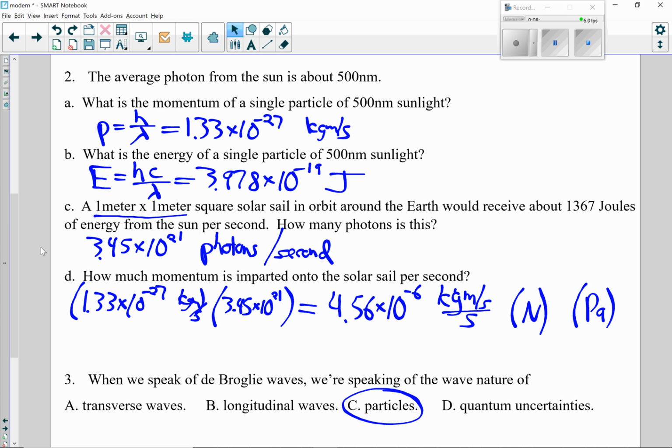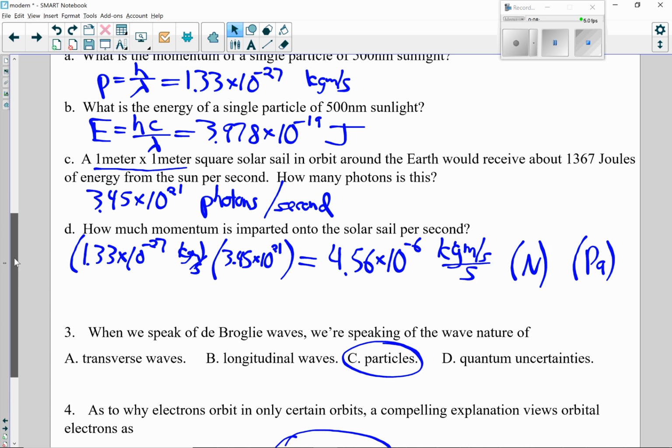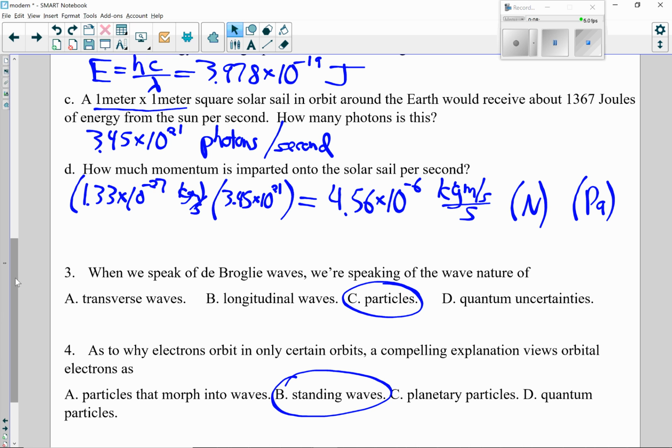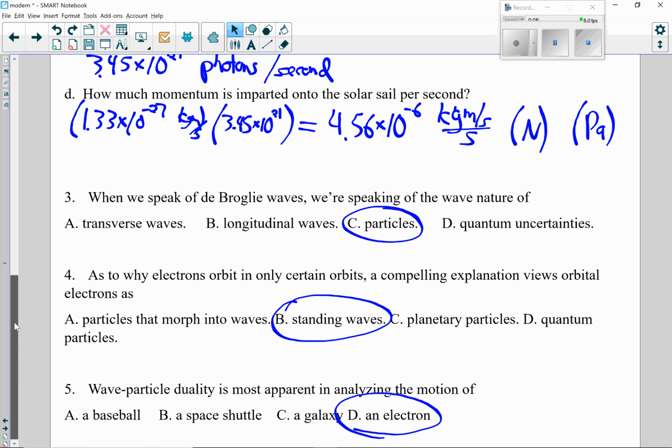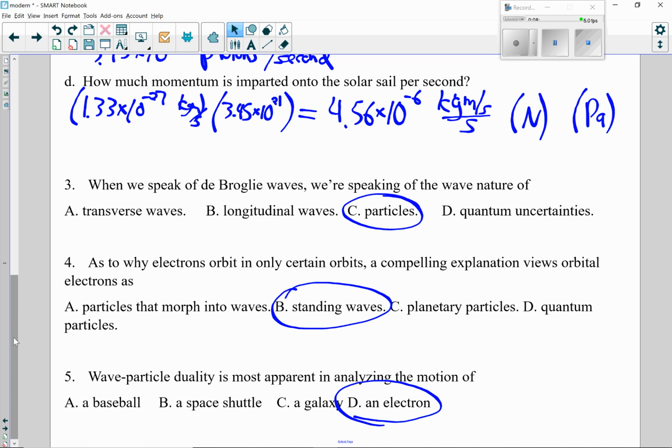The next one, which you can already see on the screen: when we speak of de Broglie waves, we're speaking of the wave nature of particles. As to why electrons orbit in only certain orbits, a compelling explanation views orbital electrons as standing waves, where the wavelength is one circle. Wave-particle duality is most apparent in analyzing the motion of an electron because it's really small, and the smaller it is, the more wave nature we see. We can't see it in any of these larger scale objects.